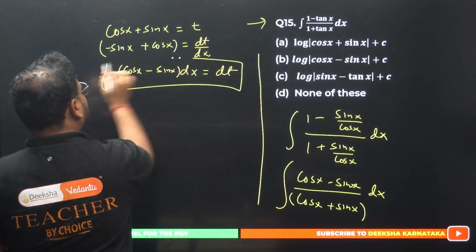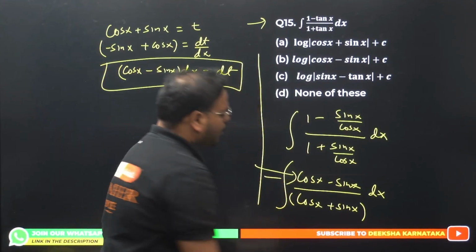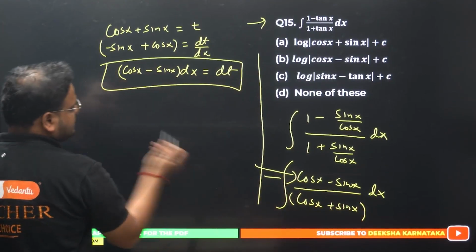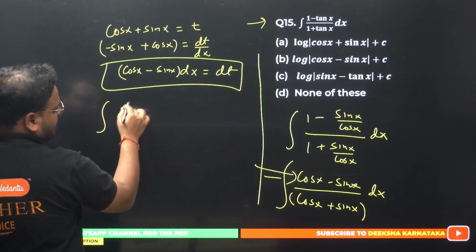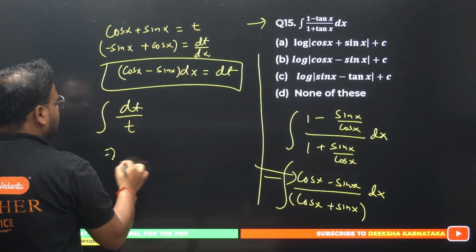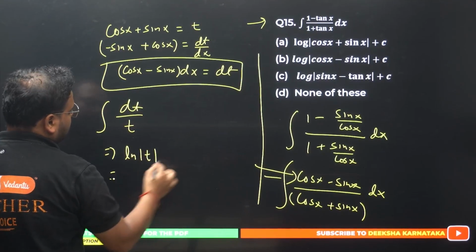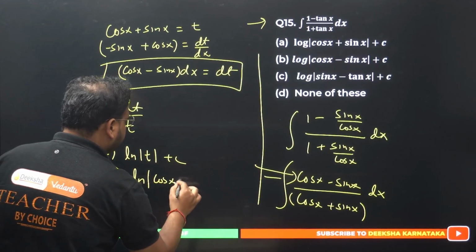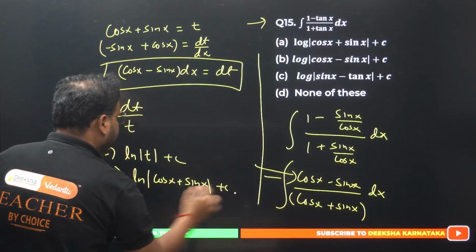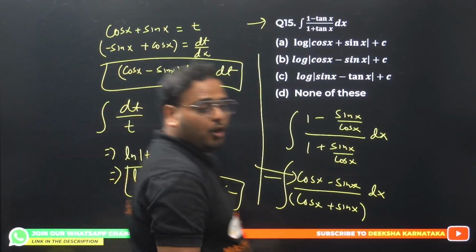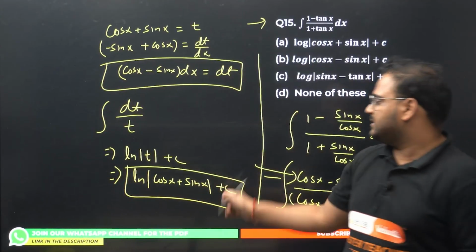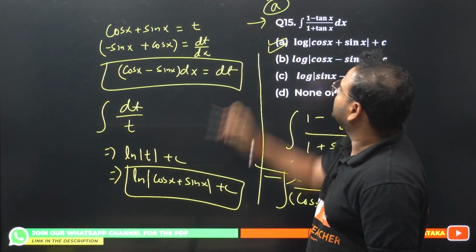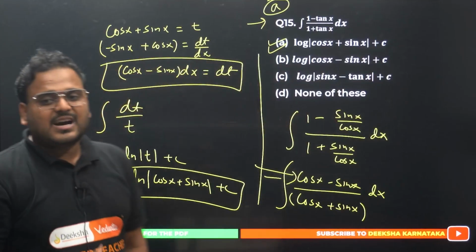And I can see that you have the same step over here, cos x minus sin x times dx. So replace this. What do I get? Integration of dt by t, which is ln t, which is ln of cos plus sine, or sine plus cos, your choice to write. Final answer is log of sin x plus cos x plus c, the constant of integration. Option A is correct. Have a look. So questions are not that difficult.